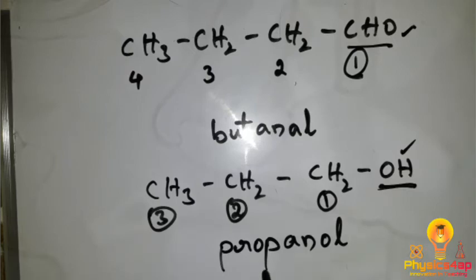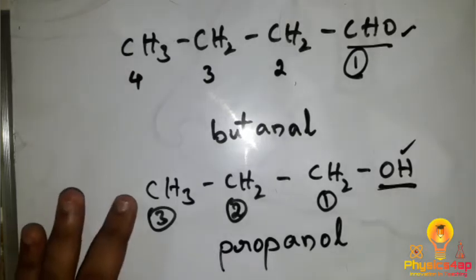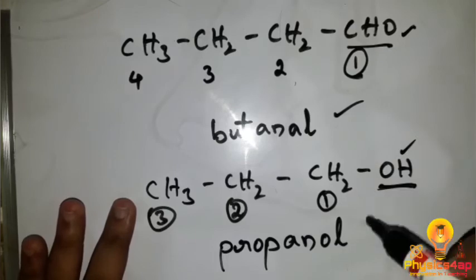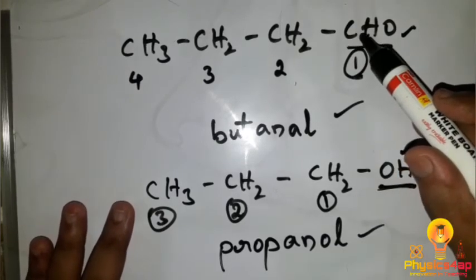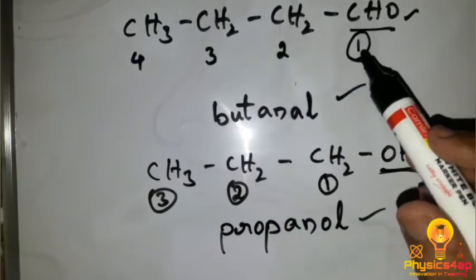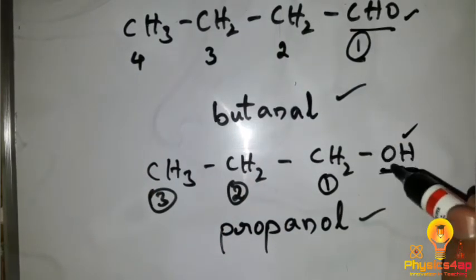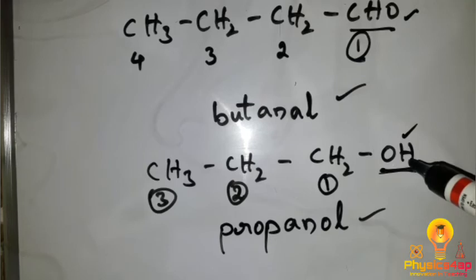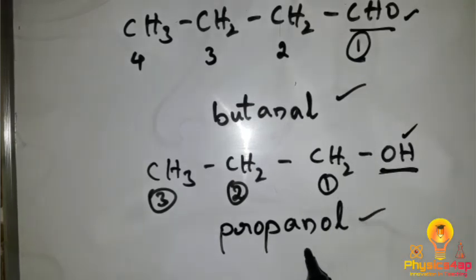Propanol is the name of the compound which we have here. So that is the main difference between these two. As here we have a carbon, it becomes butanol, which has an aldehyde, and here we don't have a carbon, as it has been converted into alcohol, so it comes as propanol.